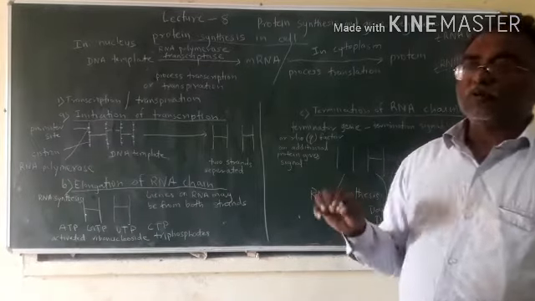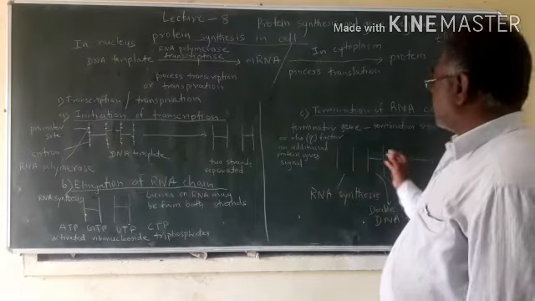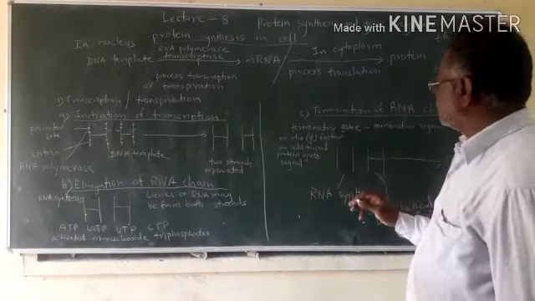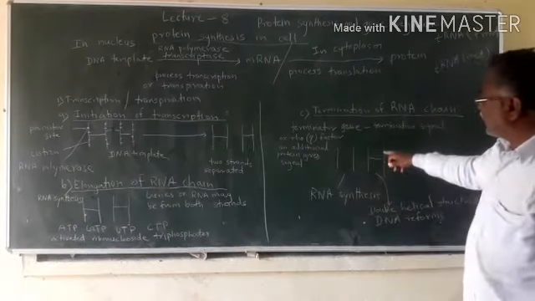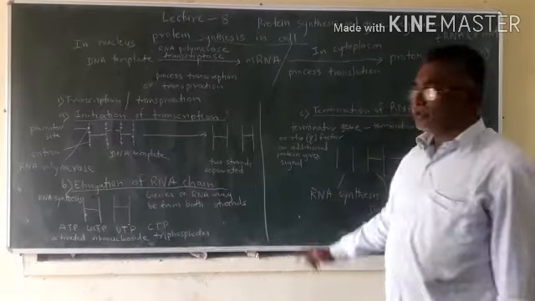So when stoppage of the RNA chain takes place, RNA gets synthesized and the other strand will get converted into a DNA molecule.